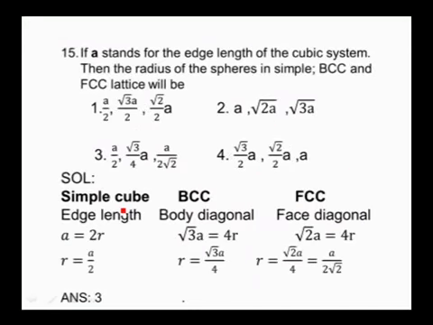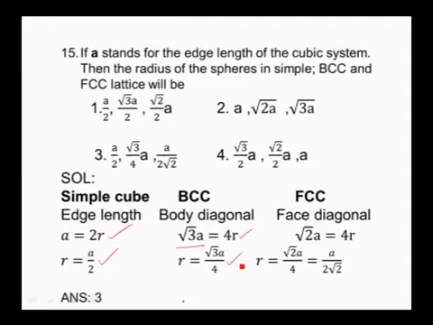If a stands for the edge length of the cubic system, then the radius of the spheres in the simple, BCC and FCC lattice will be. If you take a simple cubic lattice, the edge length is equal to 2r, then the radius of the particle is equal to a by 2. In case of BCC, the particles are in contact with each other on the body diagonal. The body diagonal length is root 3a, which is equal to 4 times the radius, then the radius of the particle is root 3a by 4.